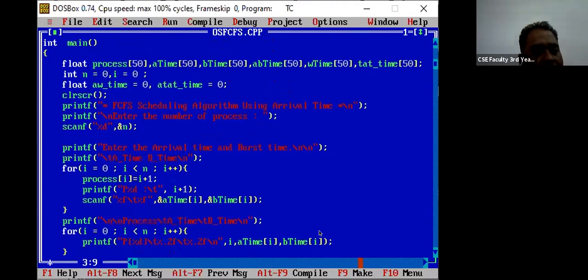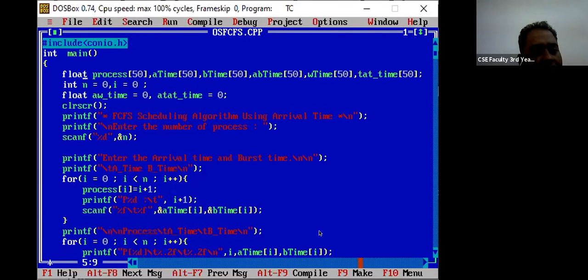Okay, next we have defined different variables, and all are floating point variables. That is the reason in the output you are seeing like 0 0, okay. So this is the process, it's an array of size 50, then there is an arrival time, there is another variable, then this is the burst time, okay.